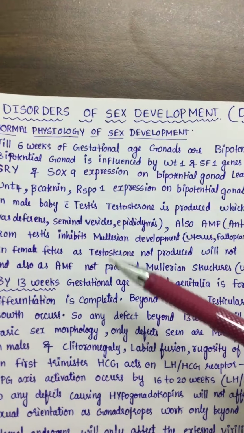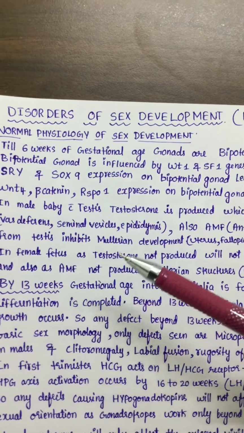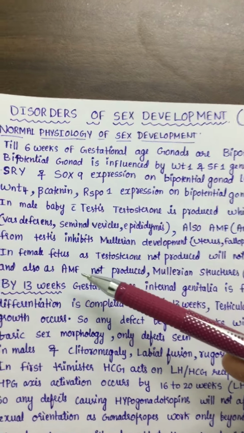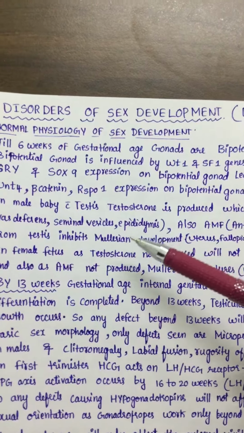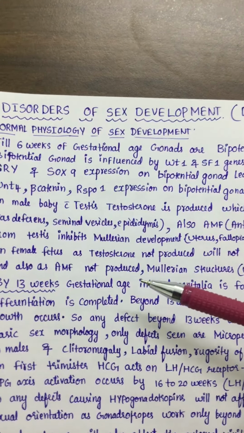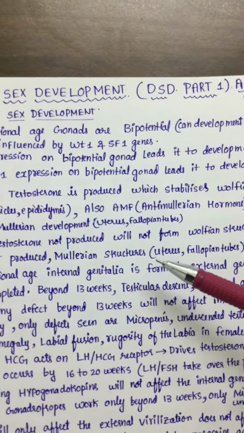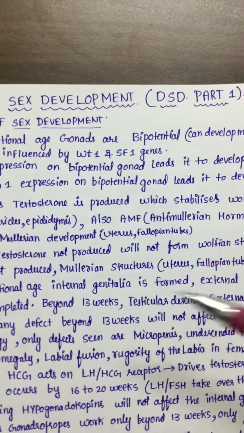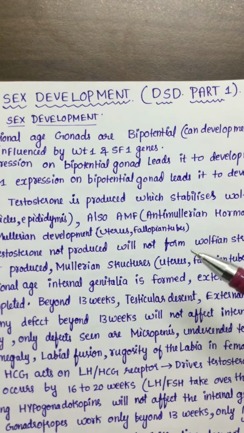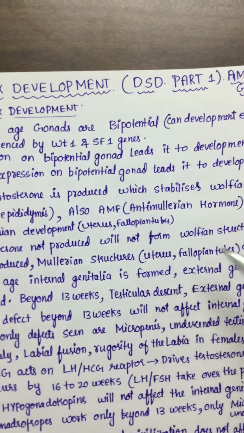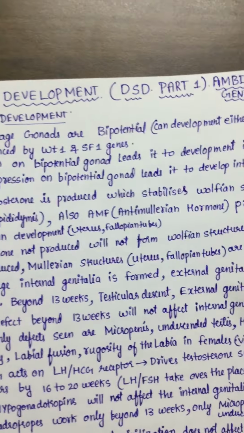But AMF, Anti-Mullerian factor, is also not produced in females because there is no testis, so the Mullerian structures are not inhibited. Because AMF is not produced, Mullerian structures are not inhibited, and they are formed. So Mullerian structures like uterus and fallopian tubes are formed in the females.